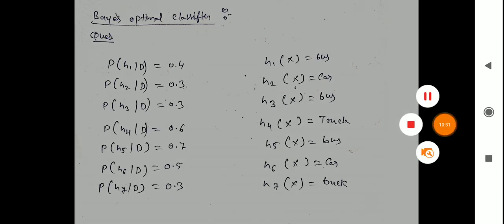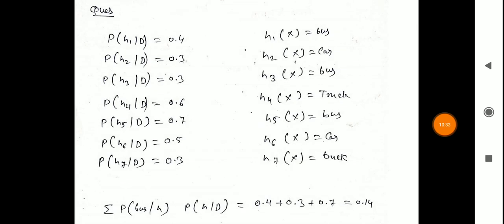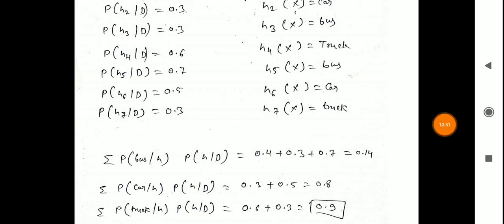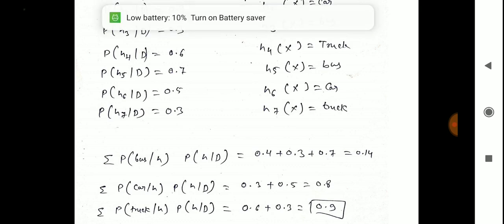So the classes are divided into three parts: bus, car, and truck. Summation of probability of bus given H multiplied by probability of H given D is 0.4 plus 0.3 and 0.7, so the value is 0.14. Now we calculate the car. Summation of P of car given H multiplied by probability of H given D: 0.3 multiplied by 1 plus 0.5 multiplied by 1 equals 0.8.